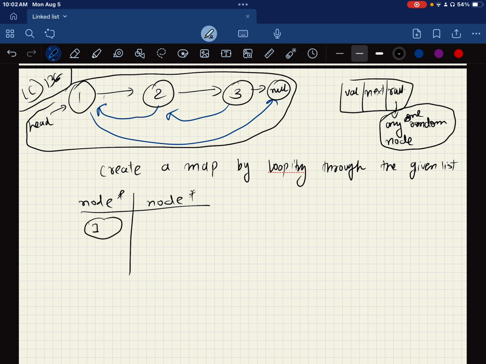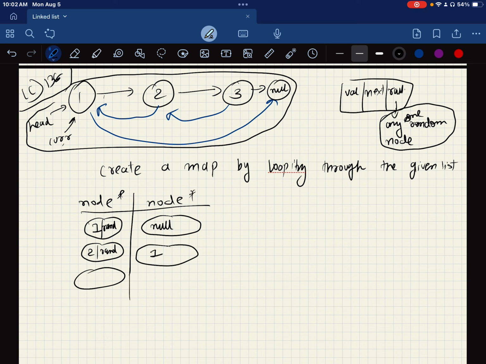Let's say the one, because I am looping through it, so I will have a current pointer here, right? Now current will go until it becomes null. I have a pointer one, and what I mapped it to is the random of the pointer, and where does this point to? So the random points to null. So I mapped like that. Then I had two, and its random mapped to one, and then I had a three, and its random mapped to two, right?